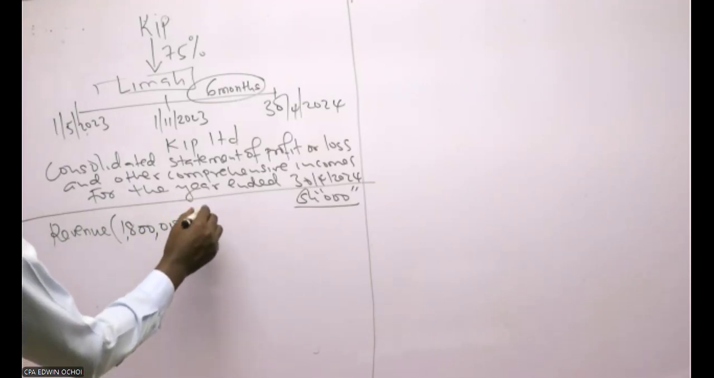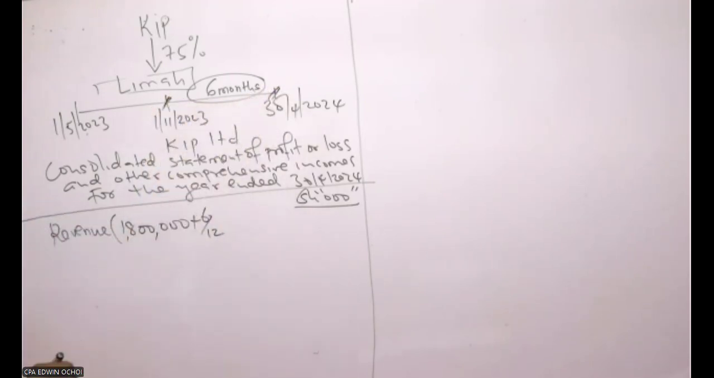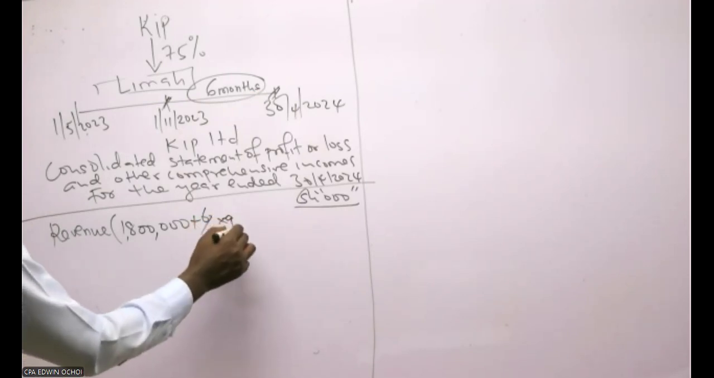1.8 plus that of the subsidiary, 6/12. Now you need to consider this 6 months from November to the end of the year. 6/12 times what? 6/12 times 960,000.